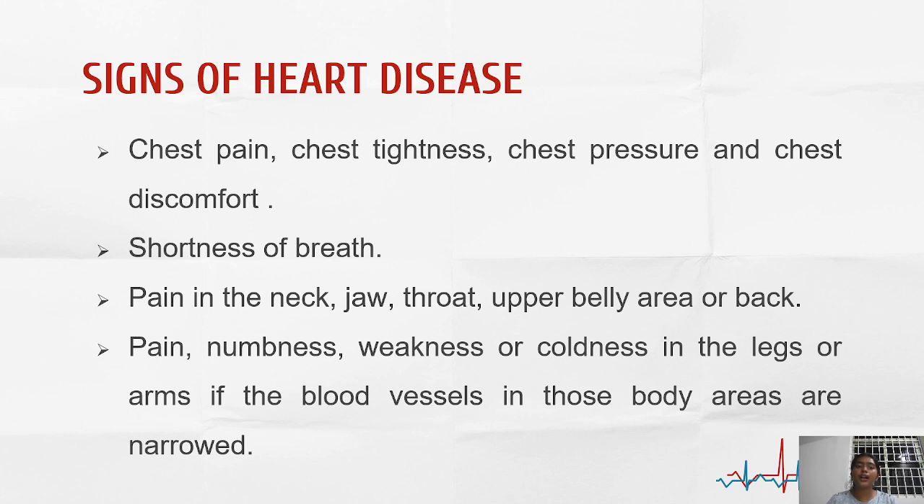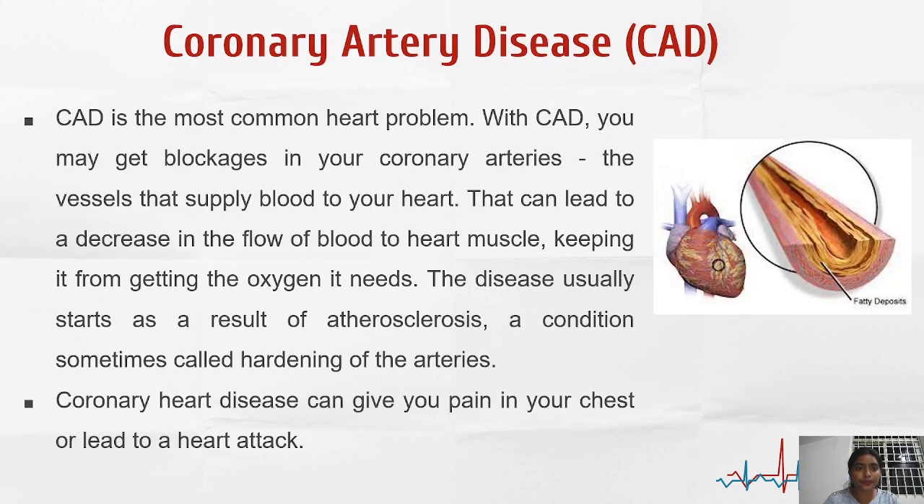What are the signs of a heart attack? How will a person experience a heart attack? What are the signs he may experience if he gets the disease? Mainly chest pain, chest tightness, chest pressure, chest discomfort, shortness of breath, pain in the neck, jaw, throat, upper belly area, or the back. Pain, numbness, weakness, or coldness in the legs or arms. The blood vessels in those body areas are narrowed.